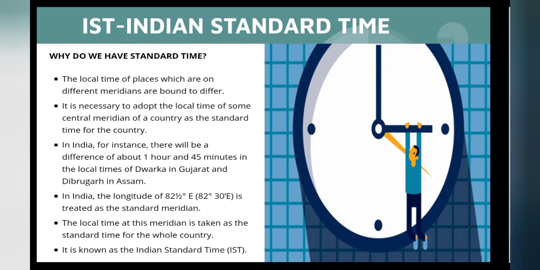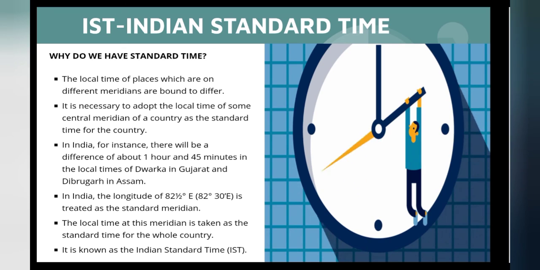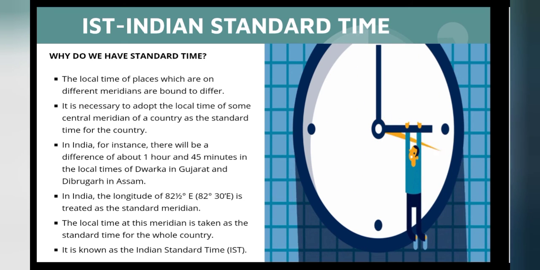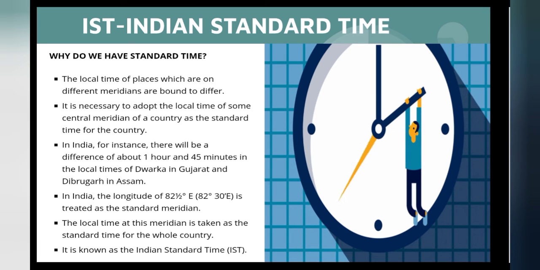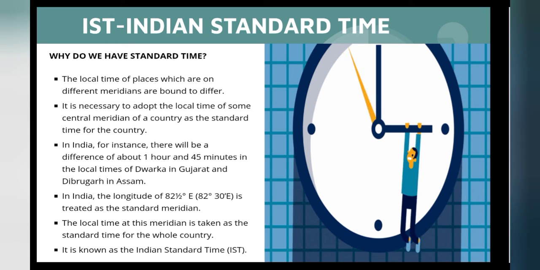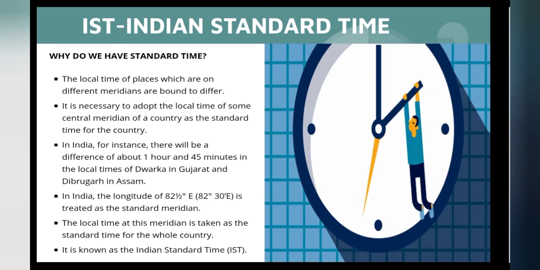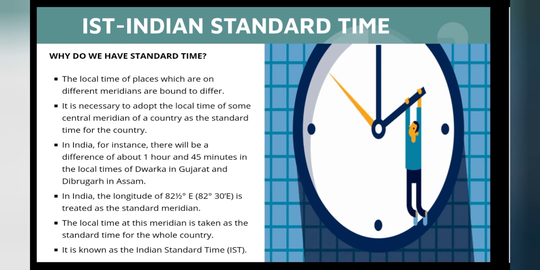In India, the longitude of 82.5 degrees east, that is 82 degrees 30 minutes east, is treated as the standard meridian. The local time at this meridian is taken as the standard time for the whole country. It is known as Indian Standard Time.